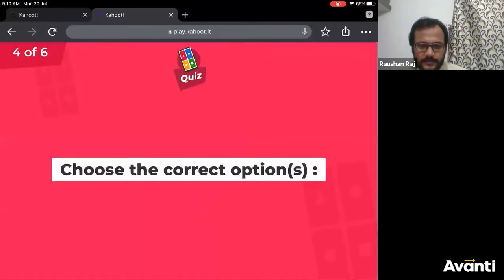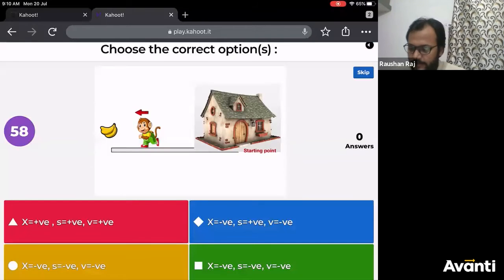It's also a multi-correct question. So choose the correct option. Consider the home. There is a monkey. There is a man. Whatever you want to assume, you can assume. So this monkey is going for banana from his home. Home is the starting point. Tell me what about the position, the sign of position, displacement. S is displacement and V is the velocity. Tell me what are the signs that will be possible for this condition. Motion in straight line you have to assume, okay?